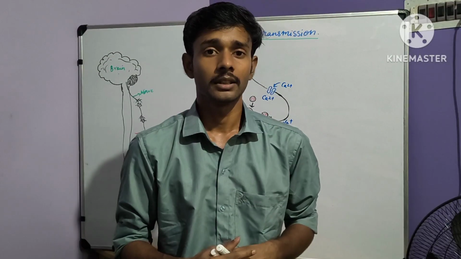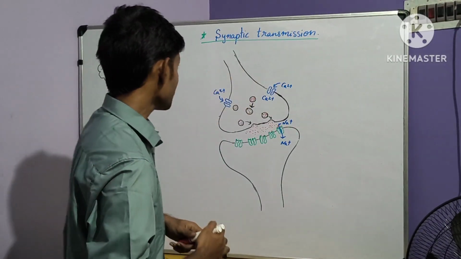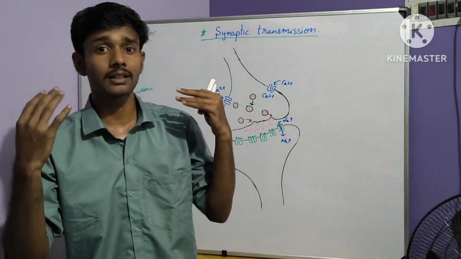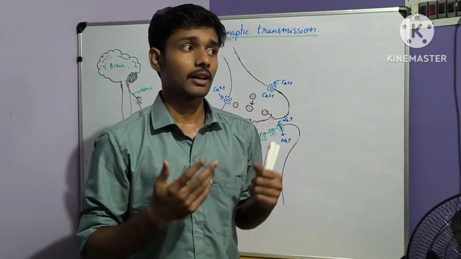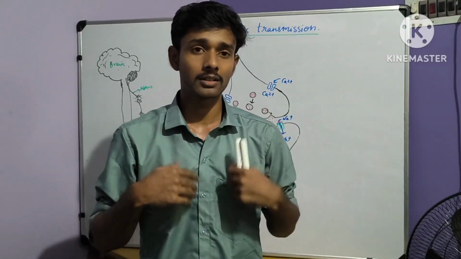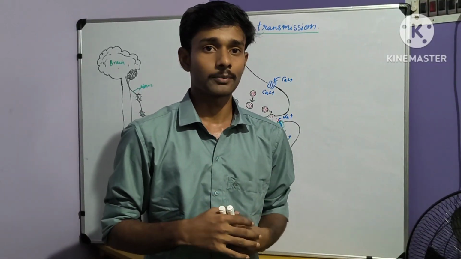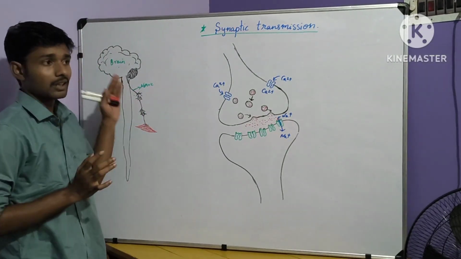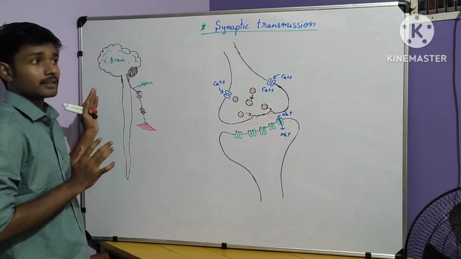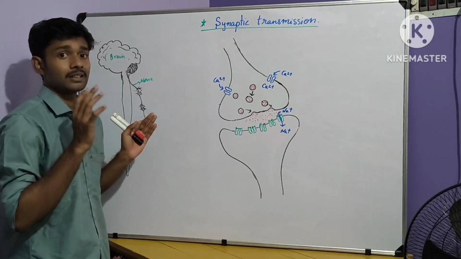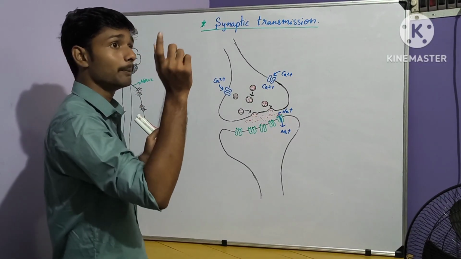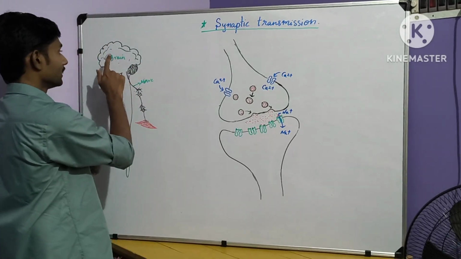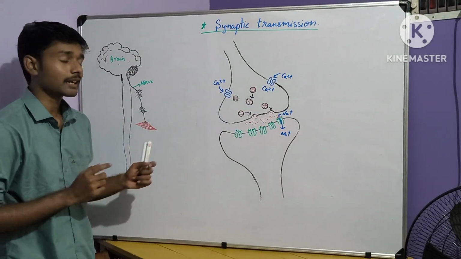Going to take my topic, synaptic transmission. In synaptic transmission, we know that in our body, the whole thing is controlled by the brain. Without the brain, our body cannot move, and our organs also cannot do their function. So from the brain to a particular organ, there is a connection. This connection is the same as a connection between a bulb and a switch. Like the wire connecting the bulb and switch, the brain and respective organs are connected with the help